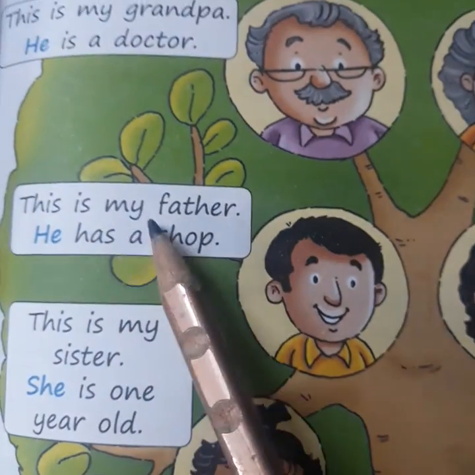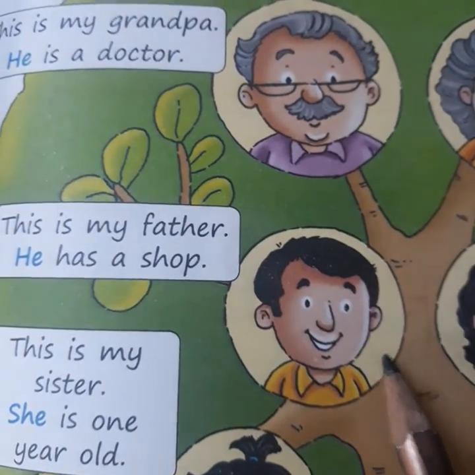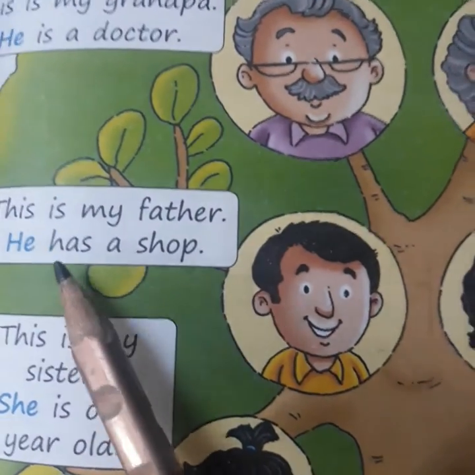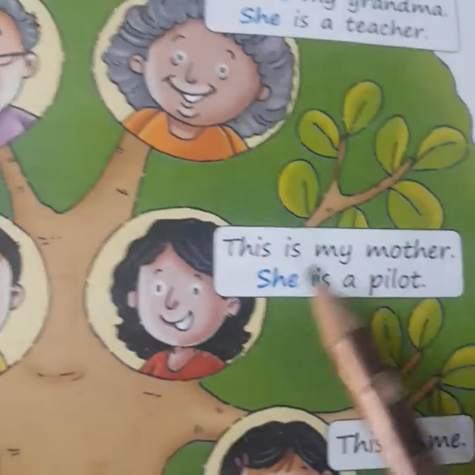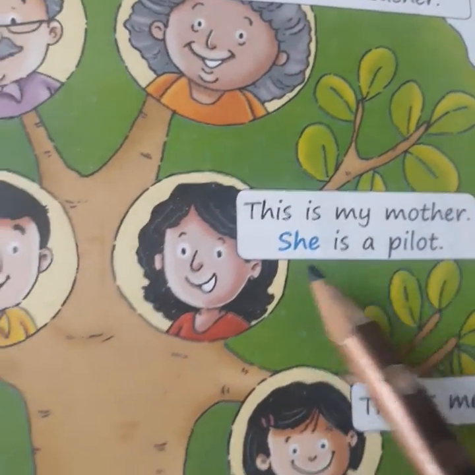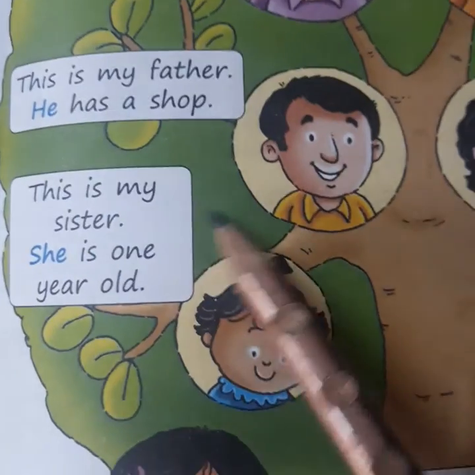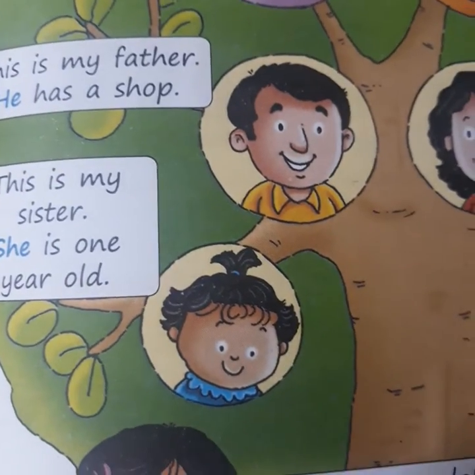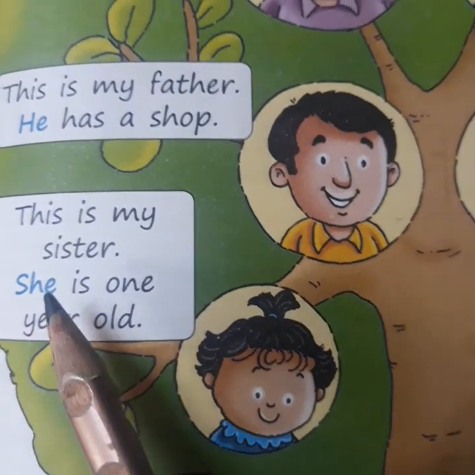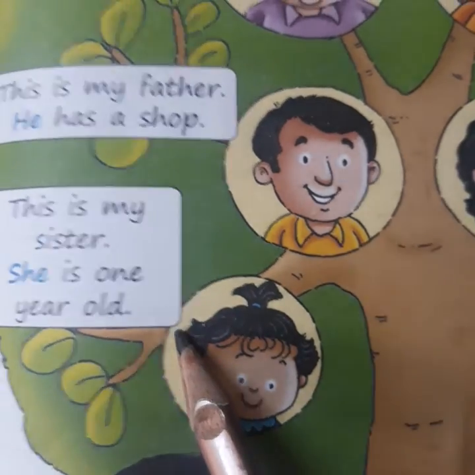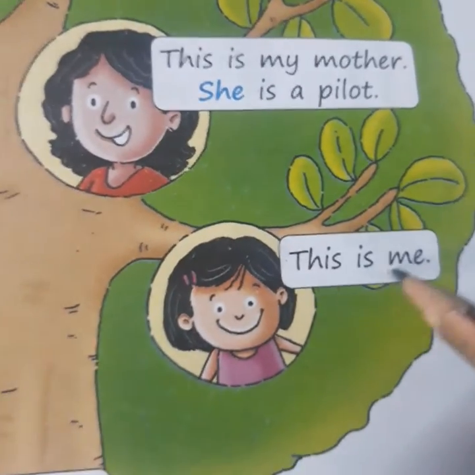Next, this is my father. Again, boy, he. He has a shop. This is my mother. She is a pilot. This is my sister. Now again one girl, so we will use she. She is 1 year old. This is me.